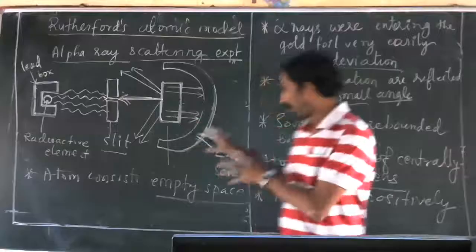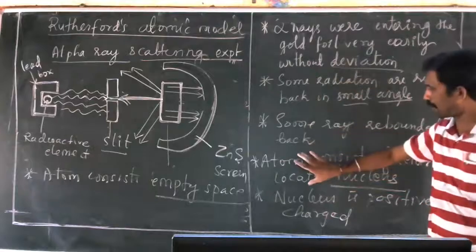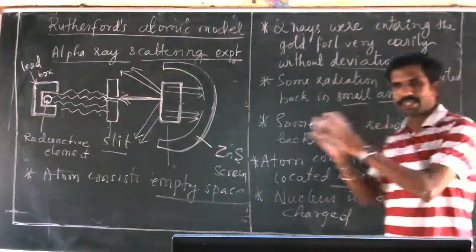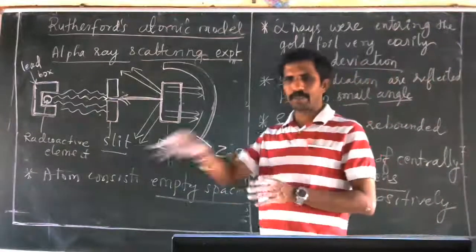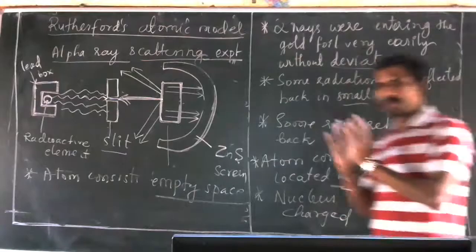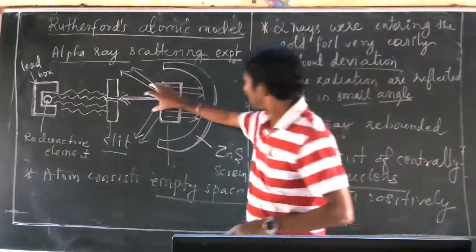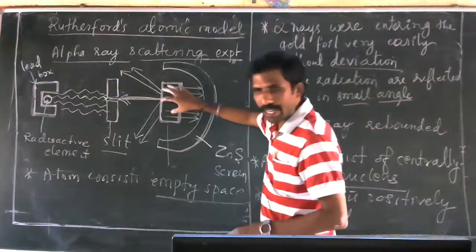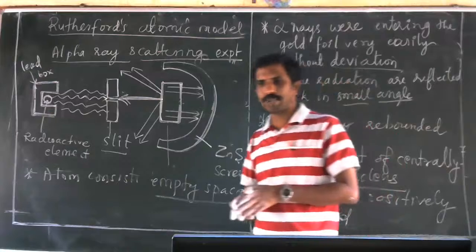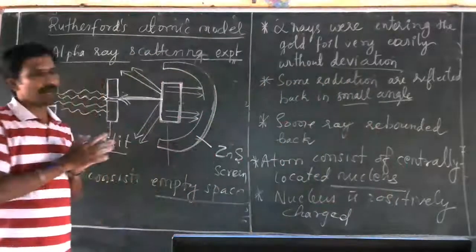He proposed this theory on this observation: the atom consists of a centrally located nucleus where the positive charge is available, and the nucleus is positively charged. And on the basis that many of the rays were entering without deviation, he told that the atom also consists of some empty spaces. This was the theory proposed.